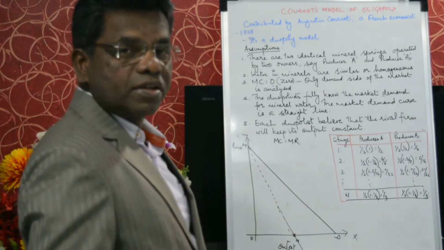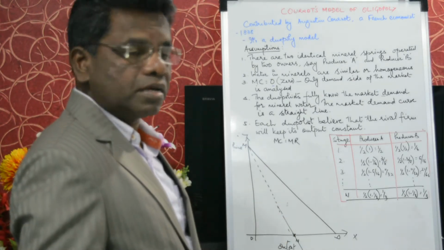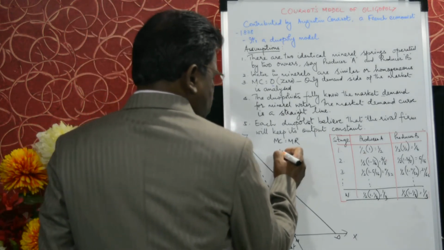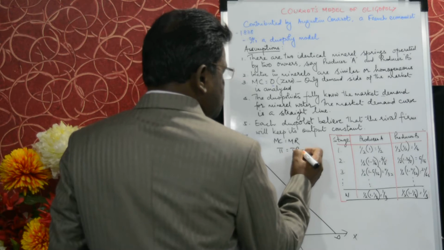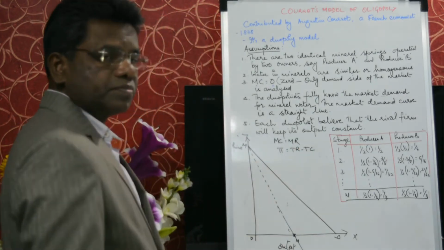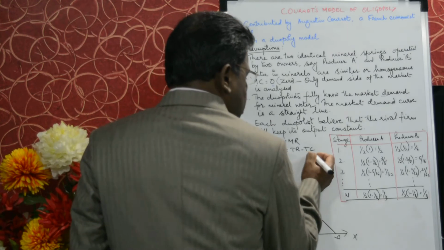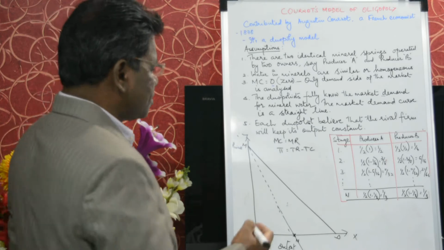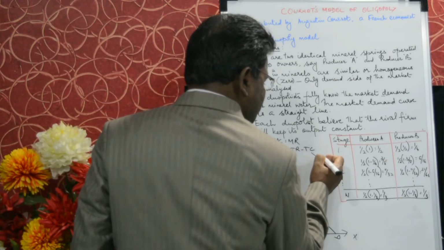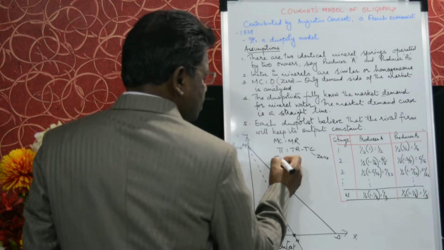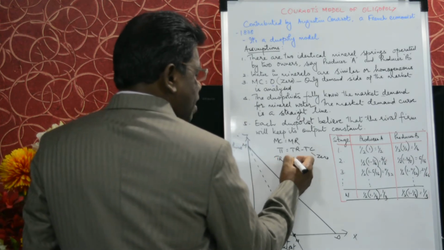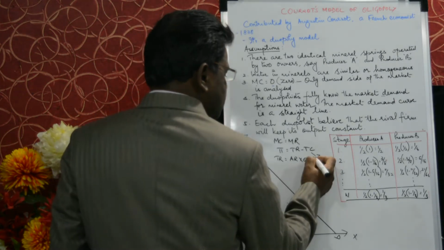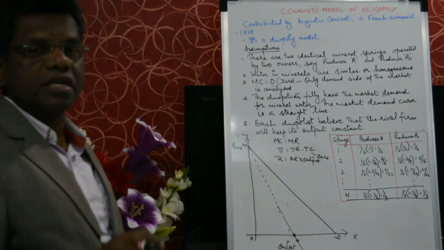Now let's see how much profit he is earning. For finding the profit, we must find out profit is equal to total revenue minus total cost. Now, total cost we already know, since marginal cost is 0. So total cost is also 0. What is total revenue? Total revenue is equal to average revenue into output. Average revenue means one unit revenue.